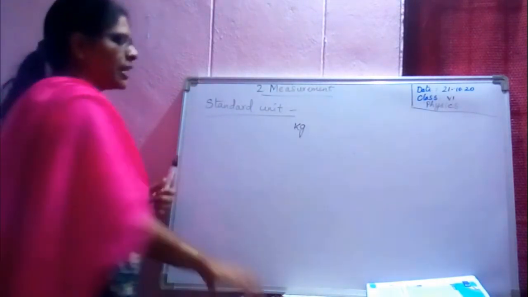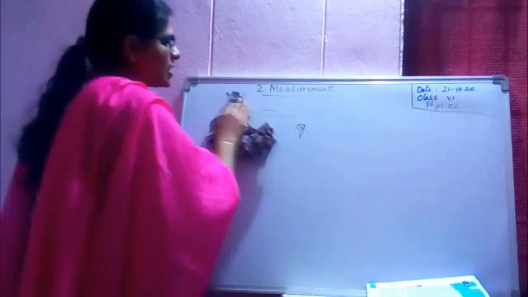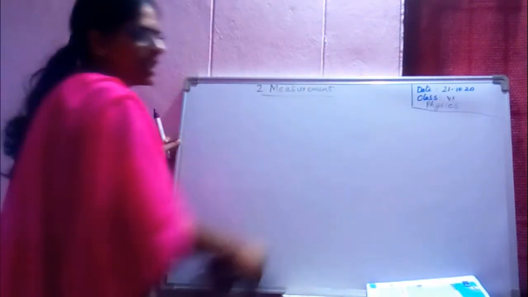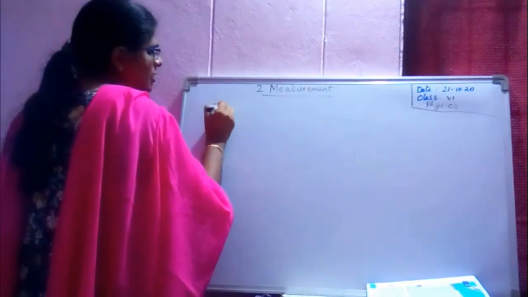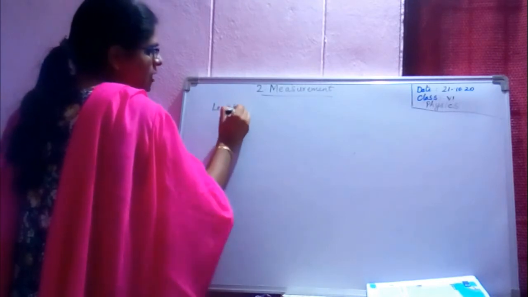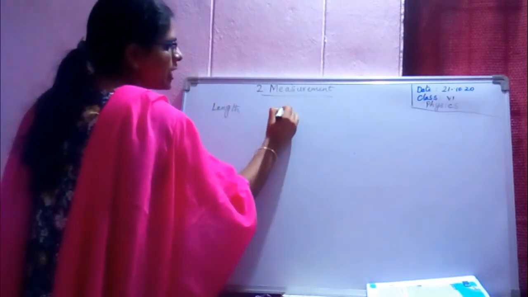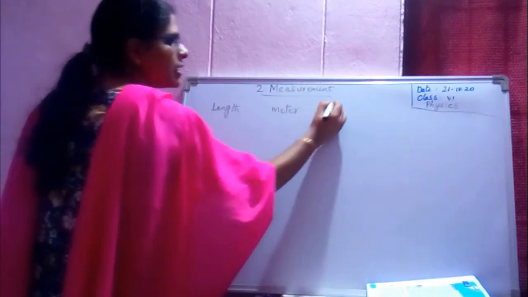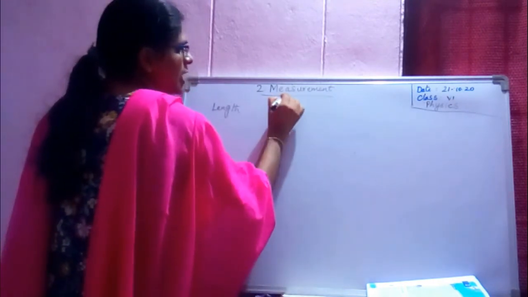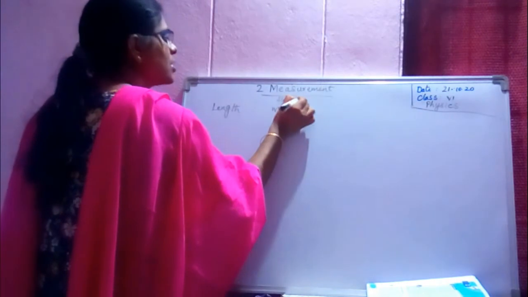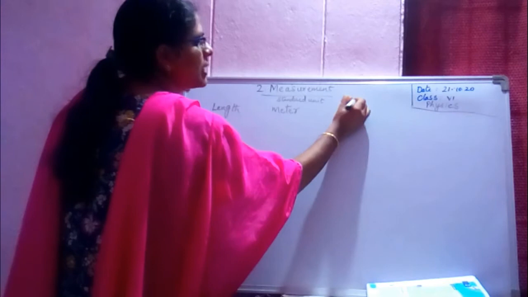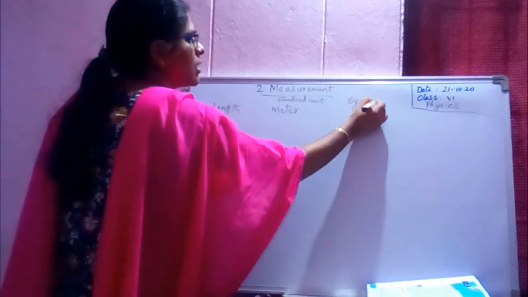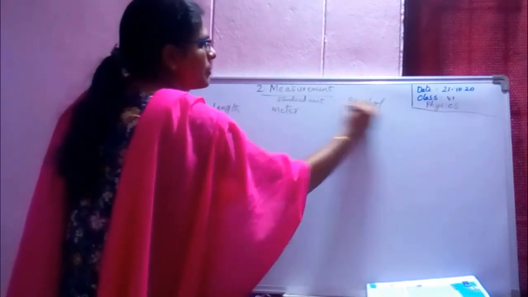Now, for certain physical quantities, there are certain standard units. Let us say those standard units first. For length, always the standard unit is meter, and its symbol is m.